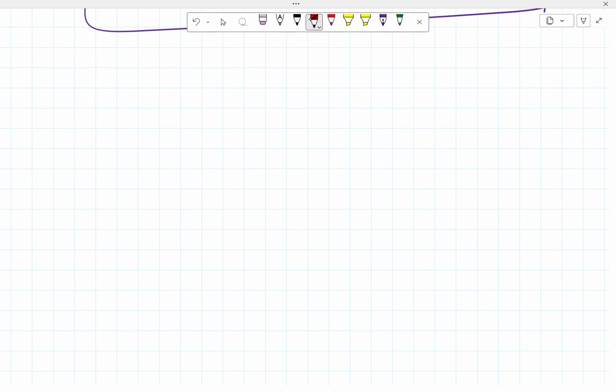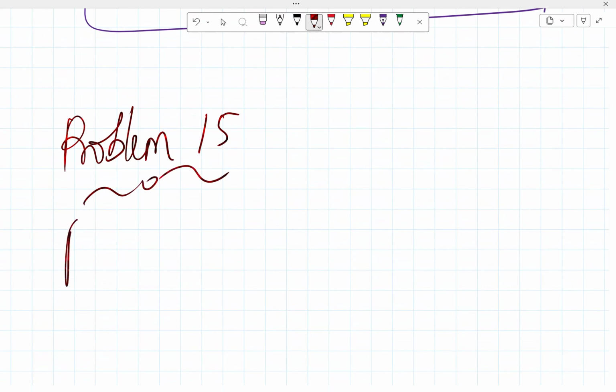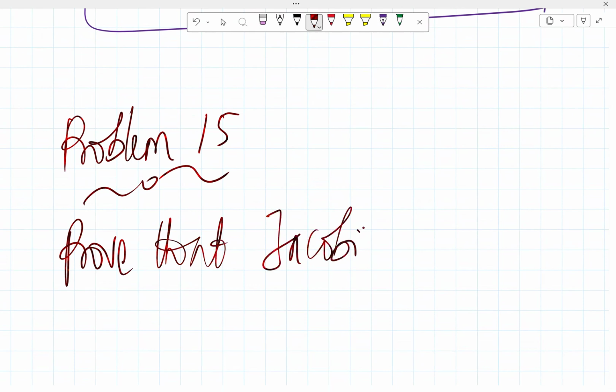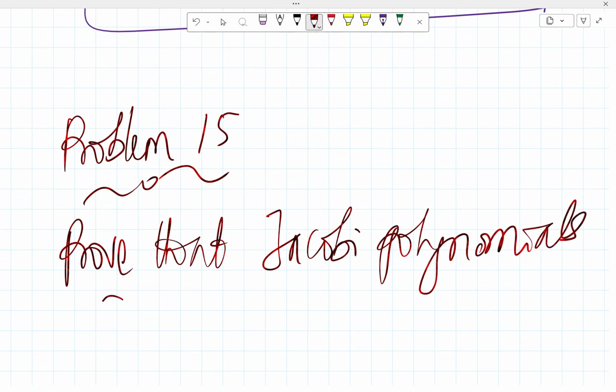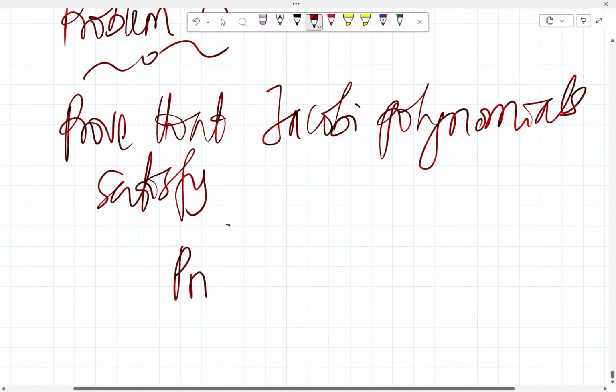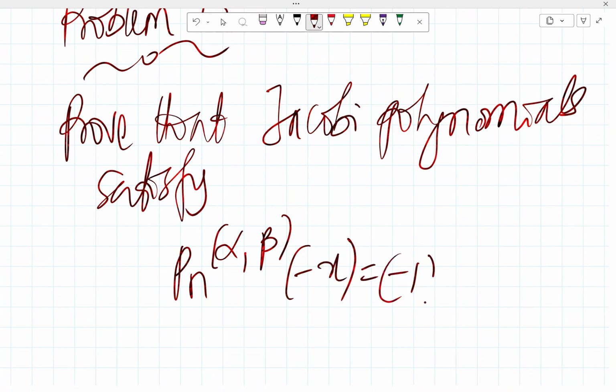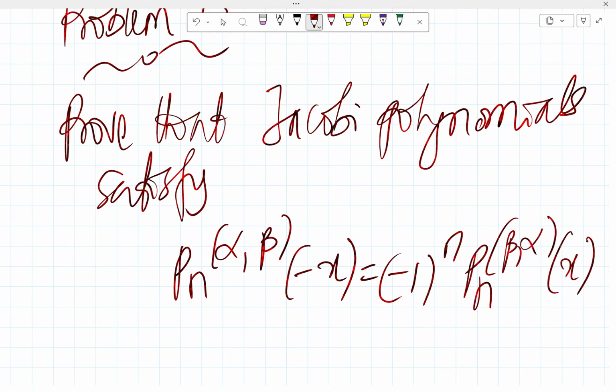Okay, so that takes us to problem 15. For problem 15, we want to prove that Jacobi polynomials satisfy P sub n alpha beta of minus x is equal to minus 1 raised to the power n, P sub n beta alpha of x.